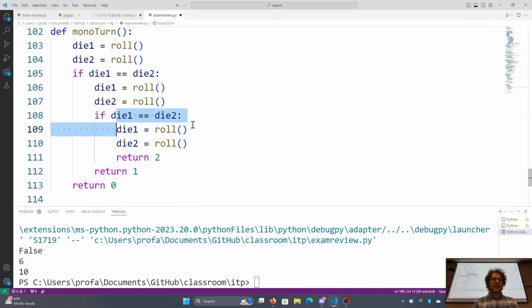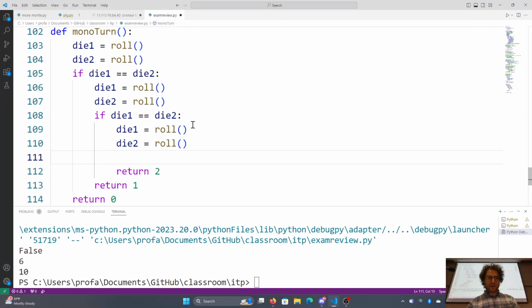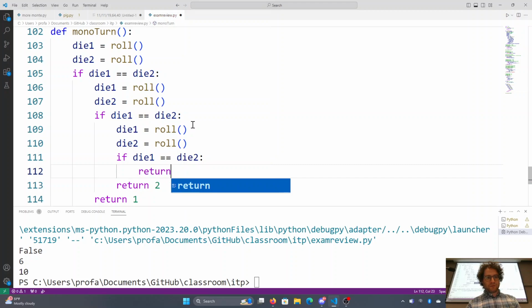If we roll them again and they're equal, great, we got yet another extra turn, so we roll them a third time. In this case, if die 1 equals die 2 again, then that's the last time we go to jail for speeding, so we return 3. We don't go any deeper.